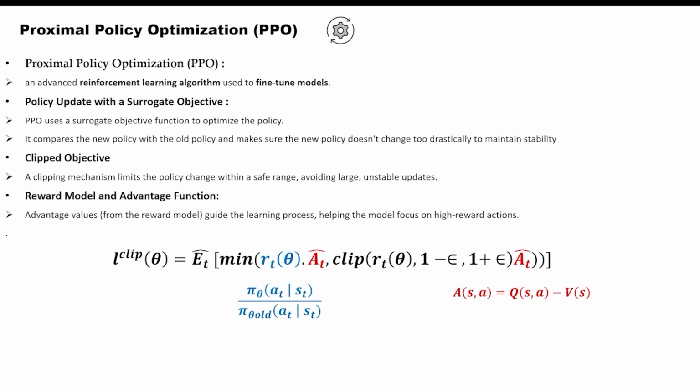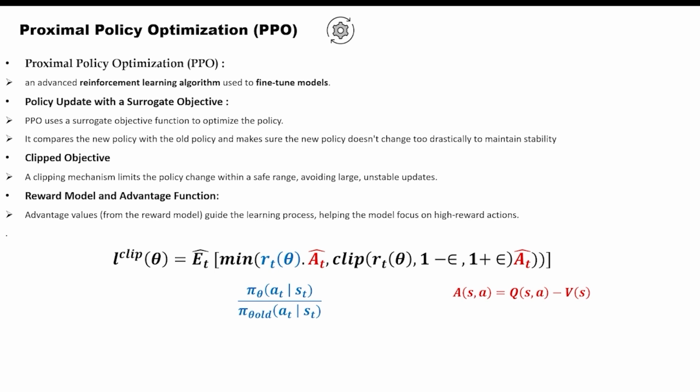And one of the key features of PPO is its clipped objective. Essentially, PPO employs a clipping mechanism that limits how much the policy can change in any given step. This prevents large unstable updates from negatively impacting the model's performance. It ensures that the agent explores new actions but doesn't deviate too far from what it's already learned.